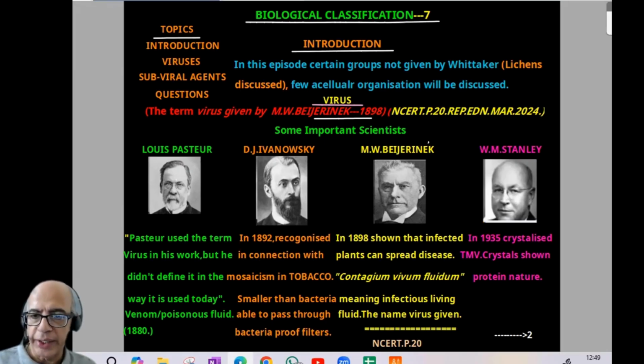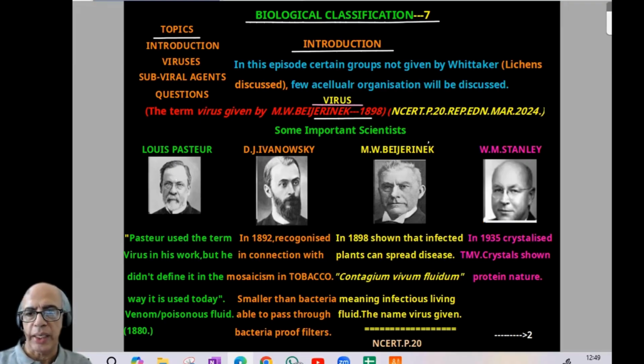Now comes the fourth scientist, W.M. Stanley, in 1935, after many years, 1898 to 1935, almost 37 years. In 1935, Stanley crystallized TMV, and the crystal showed protein nature. So that is regarding the 4 important scientists in virology connected with the virus and the contributions given by them. I think the idea is clear. Usually a question will be there. And remember, NCERT is the base. Otherwise, confusions can come.